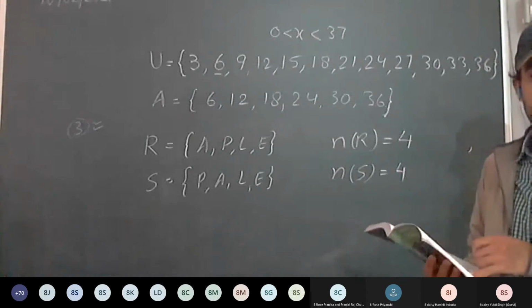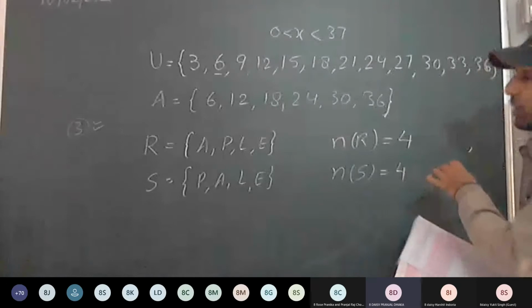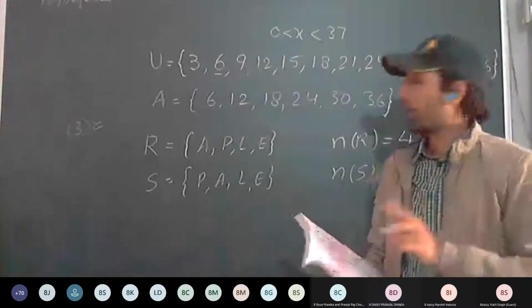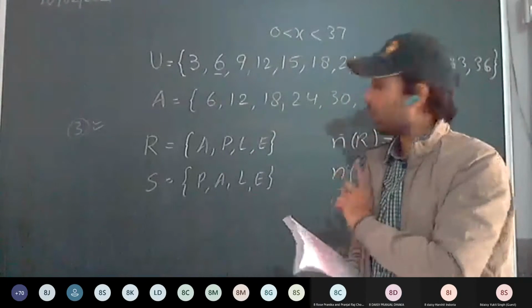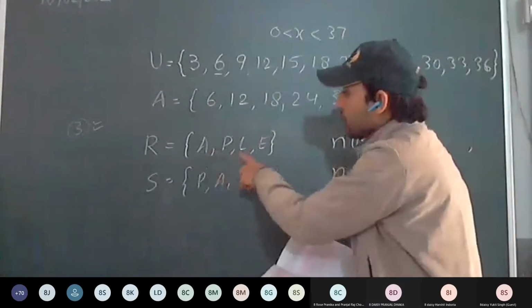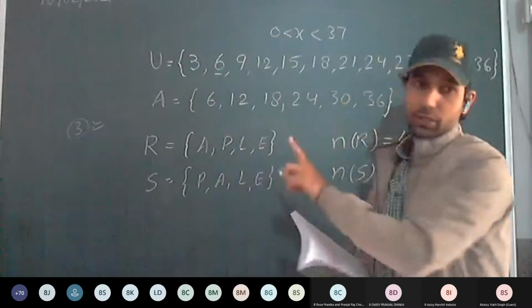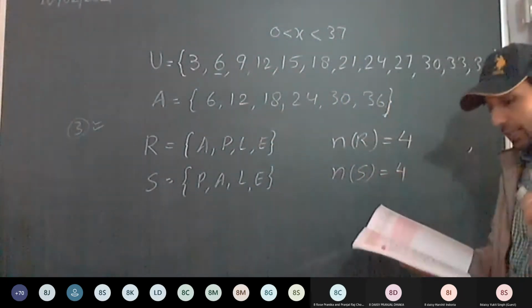Yes, sir, we cannot write 2 P's there in apple. We cannot write 2 P's because elements do not repeat. Okay. Always remember, they should not repeat. They can be arranged in any order. Okay, this is clear. Now they are equivalent.